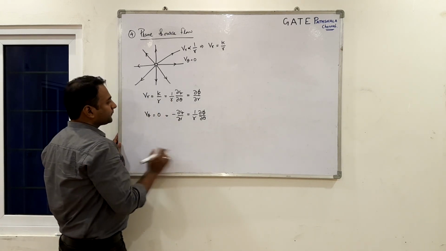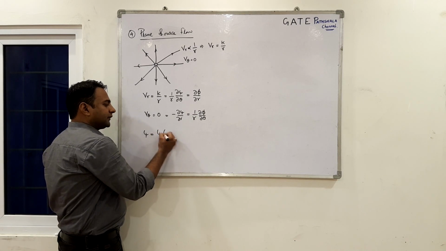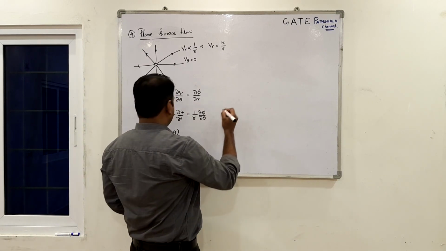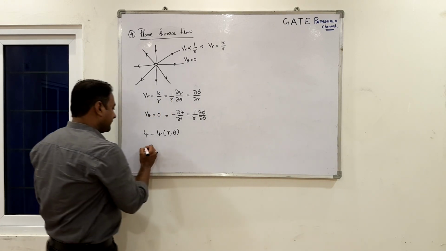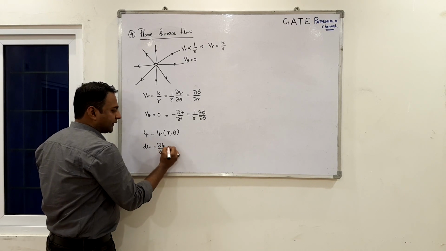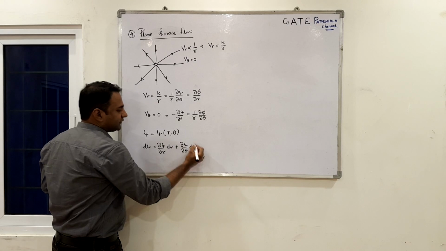Okay, so now let's find out the psi and phi for this flow. We know that in polar we write psi as a function of r comma theta. So I can write d psi as dou psi by dou r into dr plus dou psi by dou theta into d theta.